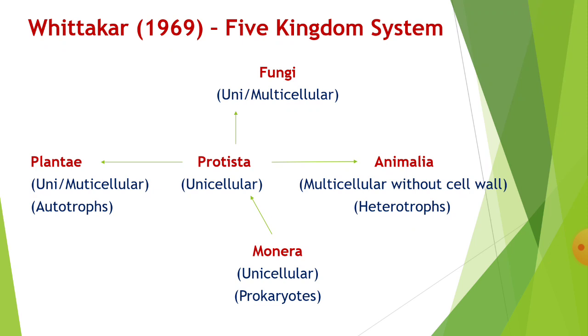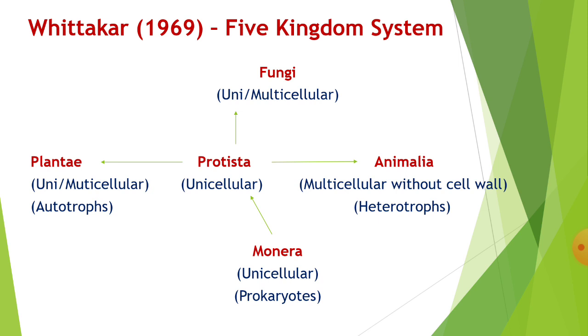You may know the difference between unicellular and multicellular. Unicellular is a one celled organism, multicellular is a more than one celled organism. You may also know the difference between prokaryotes and eukaryotes.